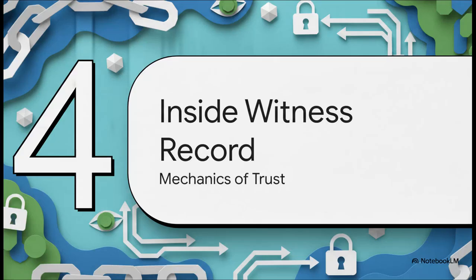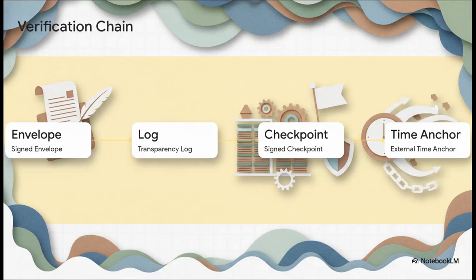Section 4. Inside the witness record. Let's walk through how this actually works in practice with the 4-layer offline verification chain. It starts with the signed envelope, moves to the transparency log inclusion proof, then hits the checkpoint, and finally the time anchor. By walking this exact sequence through a command line interface, anyone can independently verify the receipt bundle end-to-end, and I cannot stress this enough, this requires zero network access and absolutely zero trust in the system that produced it.